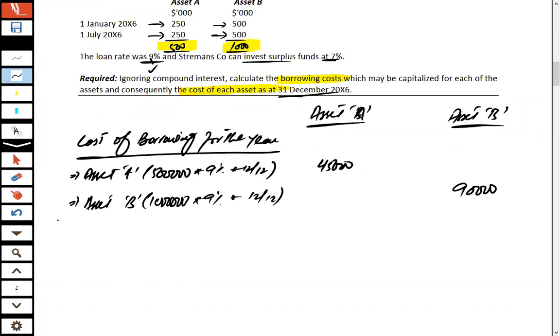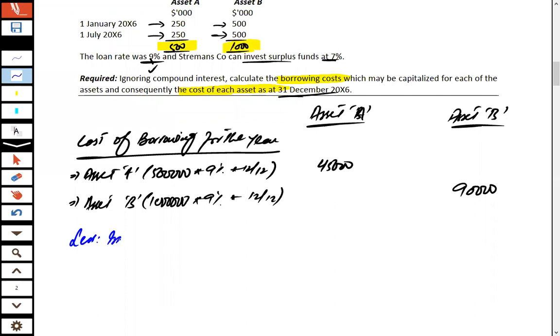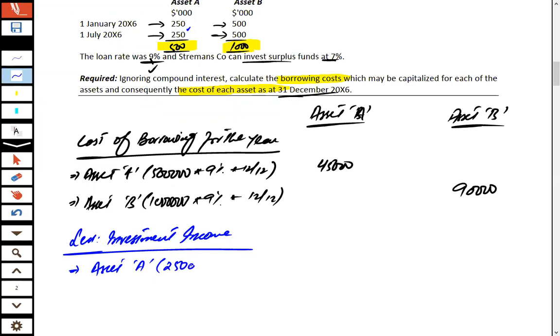Now what we need to do is deduct the investment income on short-term investments. How can we find this? Again, I'm treating asset A and asset B separately. For asset A, this 250 is required on 1st July 2006, meaning the amount of 250,000 is idle and can be invested short term at 7%, and the investment period is 6 months.